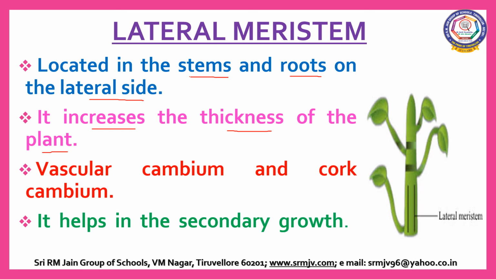There are two types of cambium. One is vascular cambium and the other one is cork cambium. Vascular cambium is responsible for internal growth, whereas cork cambium is responsible for external growth. It helps in the secondary growth of the plant. That is, growth that results from cell division in the lateral meristems and that causes the stems and roots to thicken.